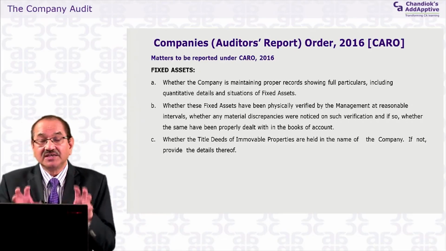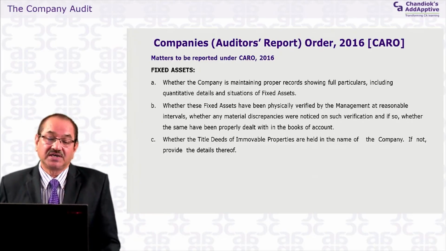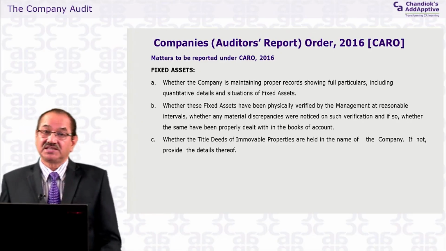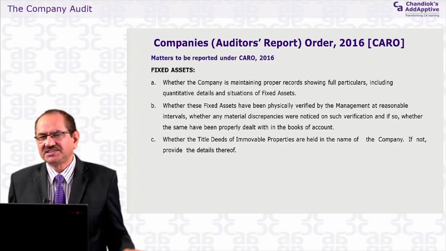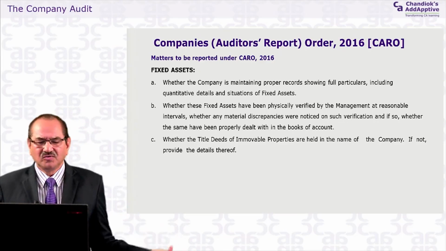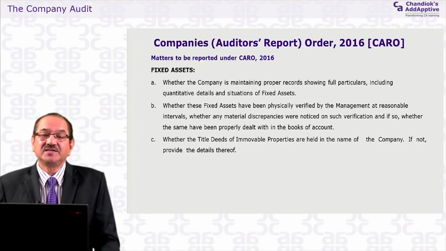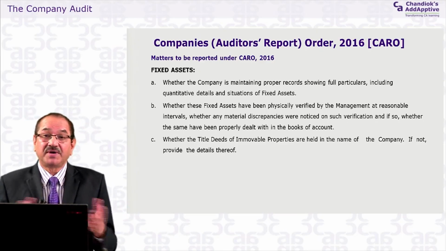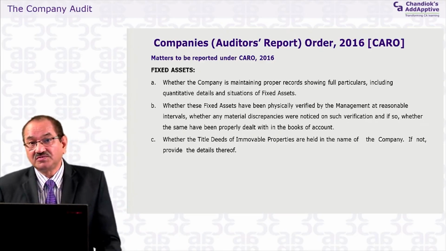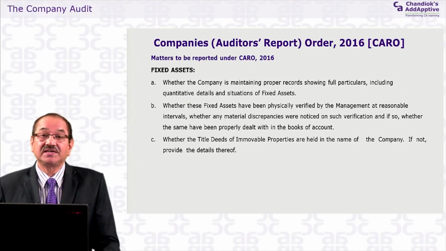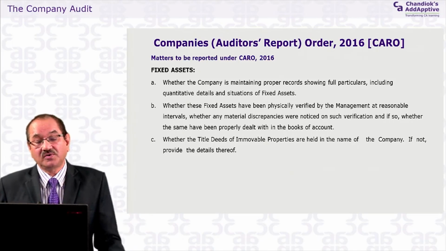So that is the thing which the auditor has to do for that. And if there is a discrepancy, if there are minor discrepancies, they may feel that it has been dealt with. And if there are major discrepancies, they have passed a corrective entry in the books of accounts, fine. Then it has been dealt with correctly. If it is not, then the auditor has to report.